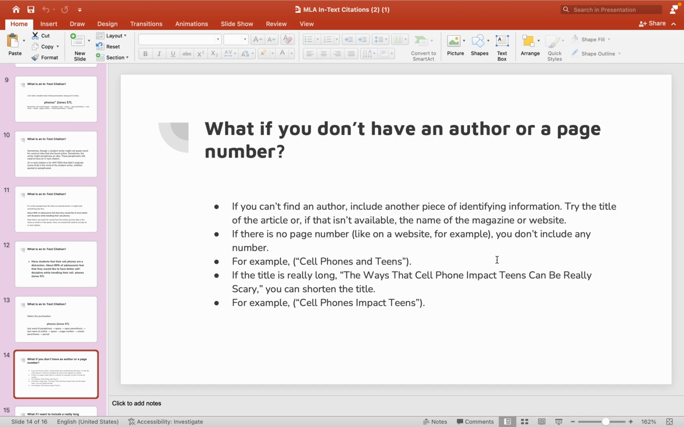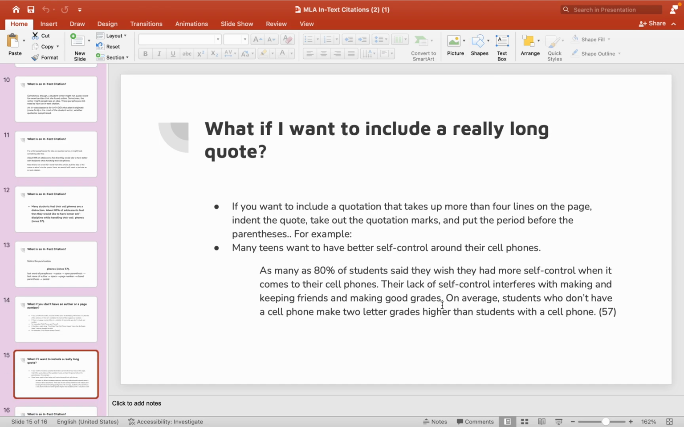So what if you don't have an author or a page number? If you can't find an author, include another piece of identifying information. Try the title of the article, or if that is available, you could put the name of the magazine or the website. If there's no page number at all, like on a website, for example, you just don't include a number. So you could have something like this. It's in quotation marks here because it's the title of the article, Cell Phones and Teens. So you can just include that in the parenthesis. If the title is really long, like the ways that cell phones impact teens can be really scary, you can just shorten the title. You could say cell phones impact teens, for example.